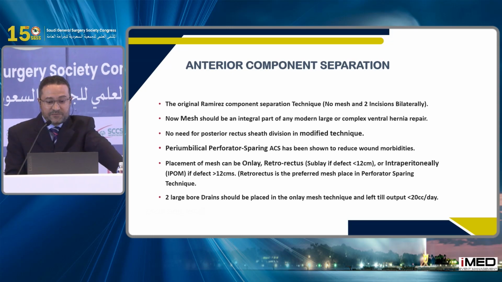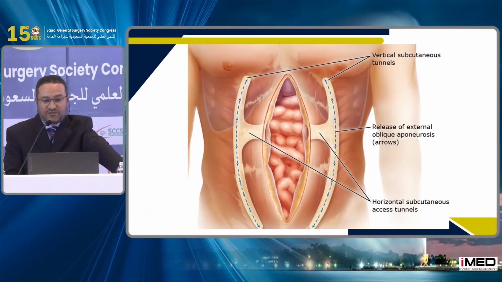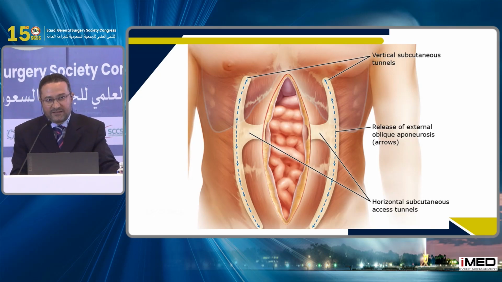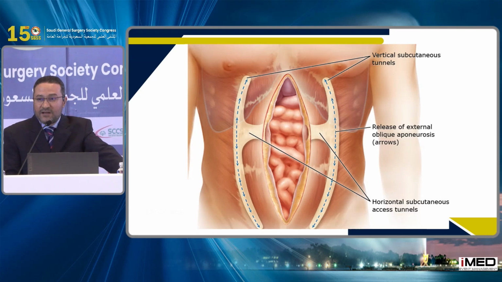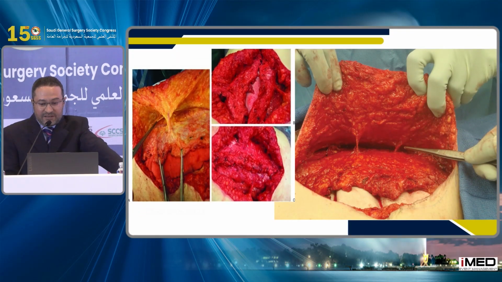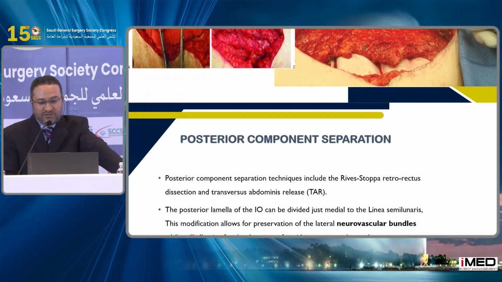The placement of mesh can be onlay or retrorectus if the defect is less than 12 centimeters, and intraperitoneal IPOM if the defect is more than 12 centimeters. Don't forget to put 2 drains. And this is the way the periumbilical perforator sparing bridges and tunnels should be created, and continue your dissection like that. As you see here, with the perforator sparing technique the neurovascular bundles are spared.